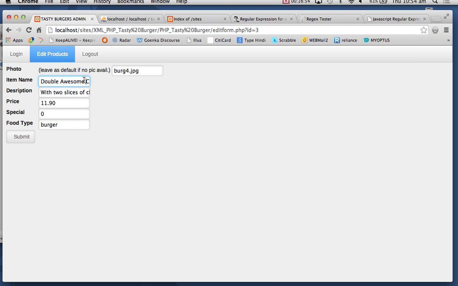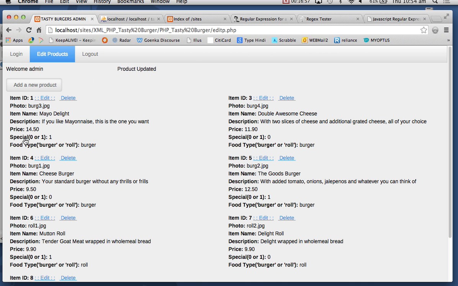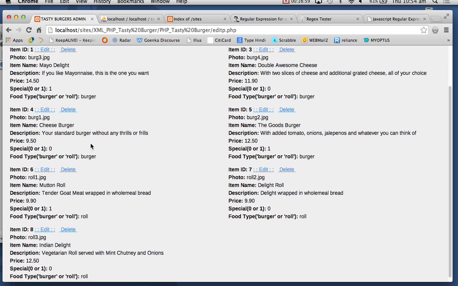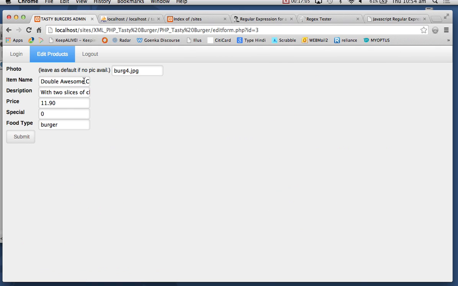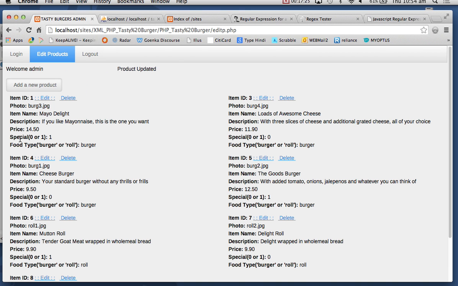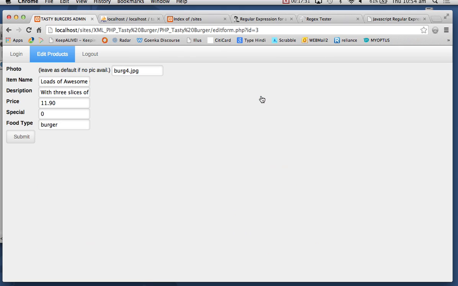So look at this. If I say double awesome cheeseburger and I hit submit, it's here, double awesome cheeseburger. I changed it. If I go and edit it to double awesome, if I change the double to loads of awesome cheese and change that with 3 slices of cheese, submit. So that becomes 3. Okay. So when I click here, it goes to a new form, but it takes this variable. Look at this. I can change it here.